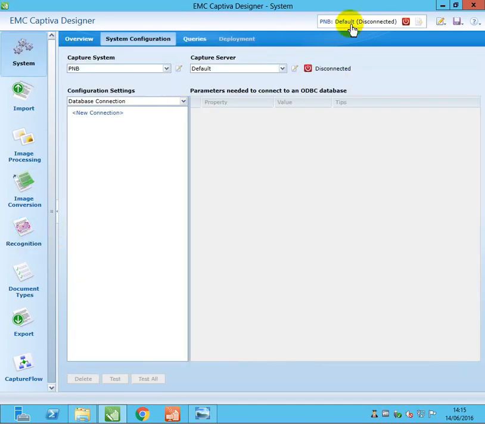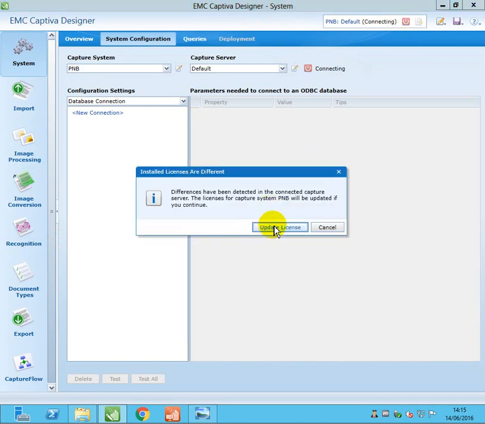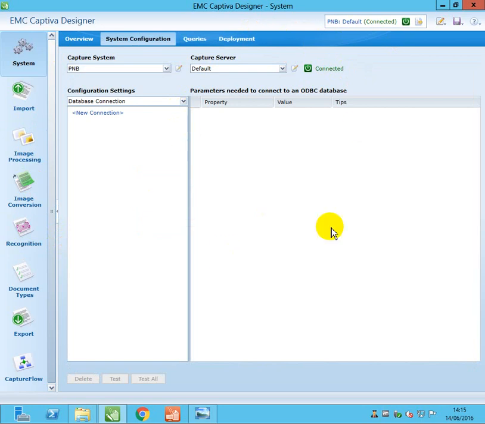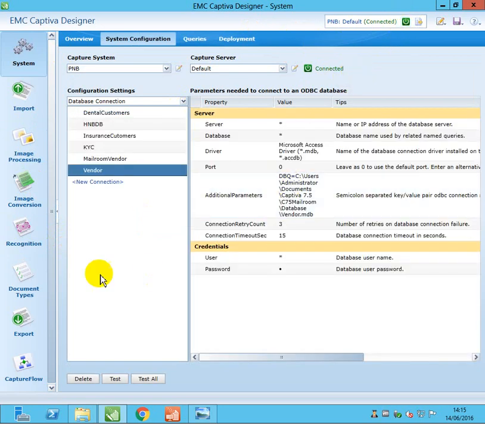Once it is created, you're supposed to log into your capture system. Click on connect to log in. Then just click on update. Now it's showing that it's connected. It's connected to my server.